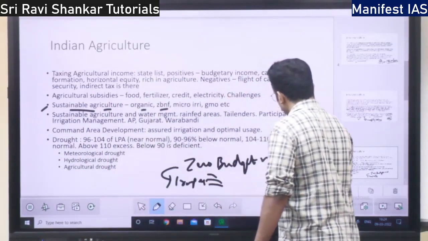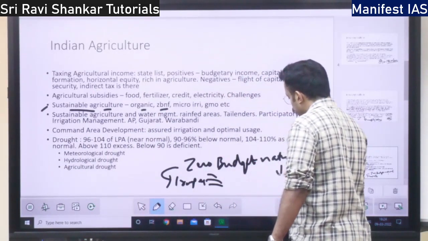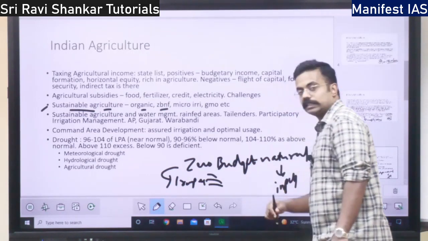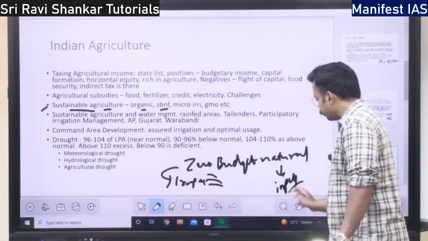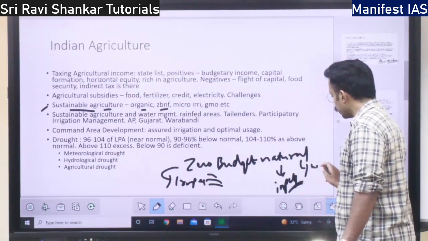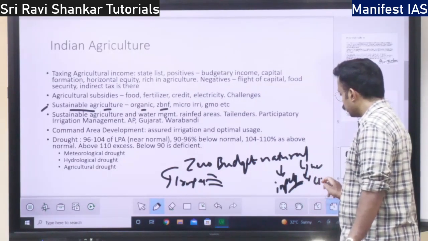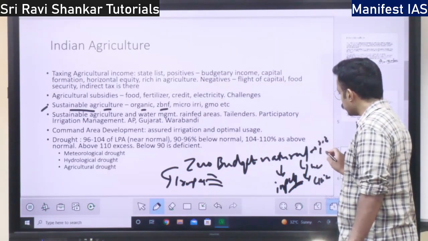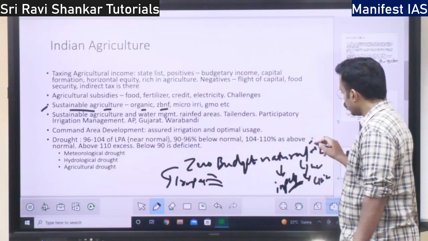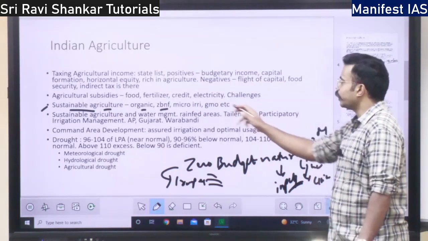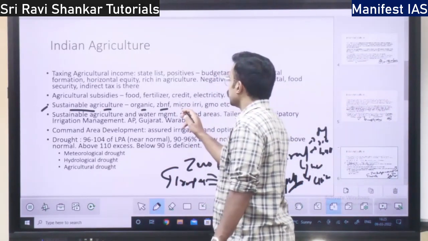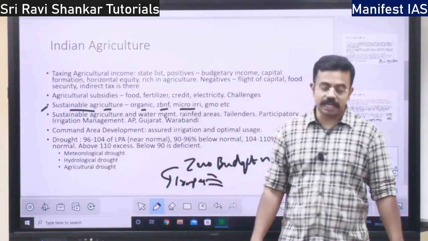Natural means whatever the inputs are provided to the agriculture, they are natural inputs. That is natural manure, natural cow urine, natural rice husk, or natural cow dung. All these are provided. That is zero budget natural farming.